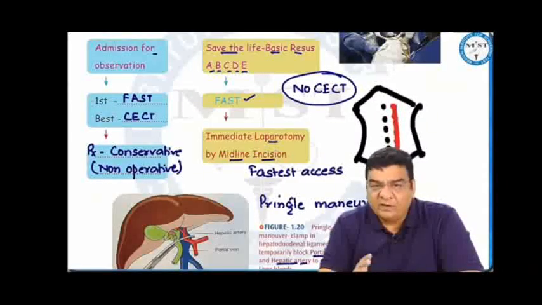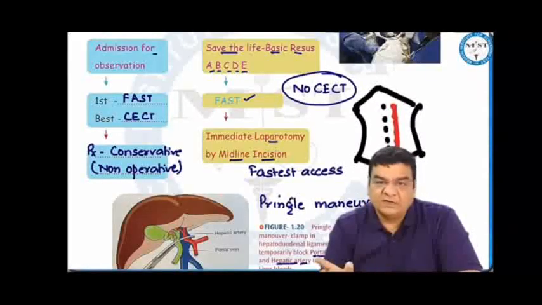For doing a laparotomy, we prefer a midline incision because it is the fastest access to the peritoneal cavity. It has got equal exposure on both sides and can be extended easily on both sides.